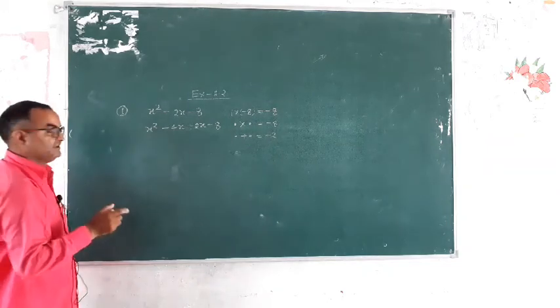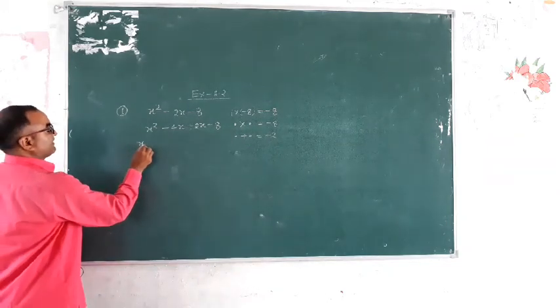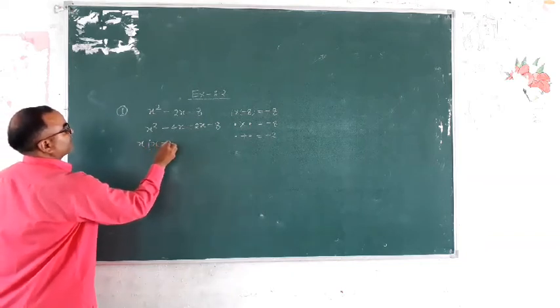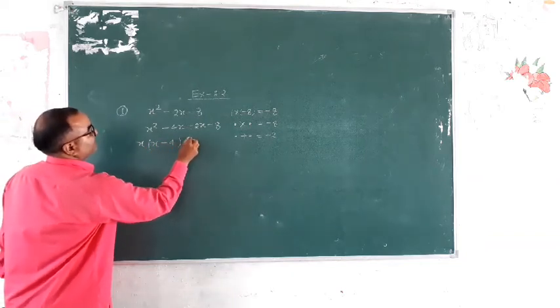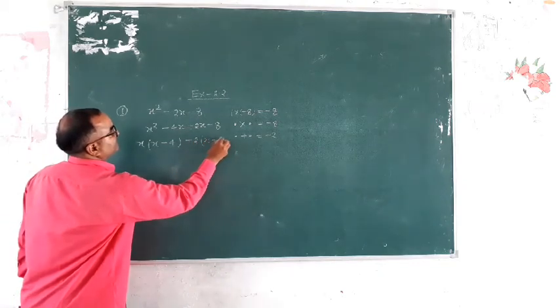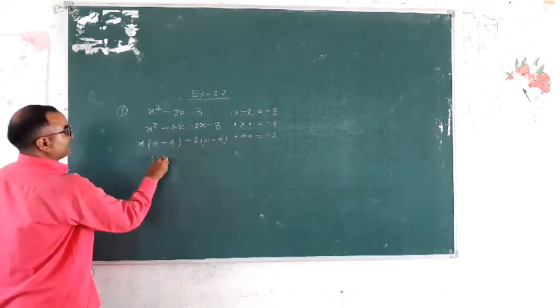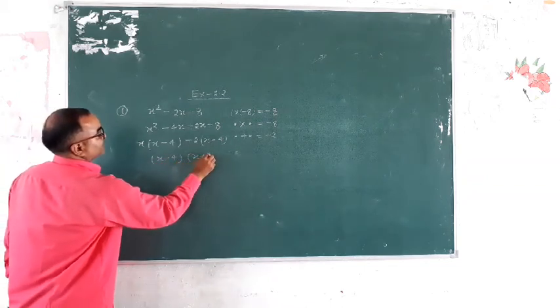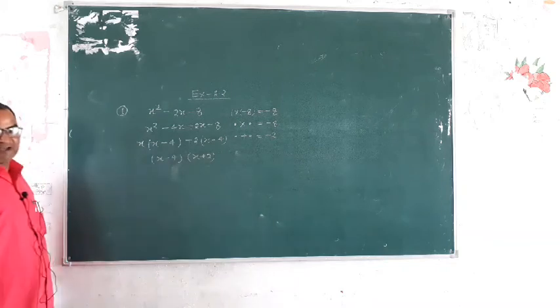It is clear? Okay. Write down x is common, so x(x − 4) + 2(x − 4), and (x − 4) is common, so (x − 4)(x + 2). It is clear all of you?